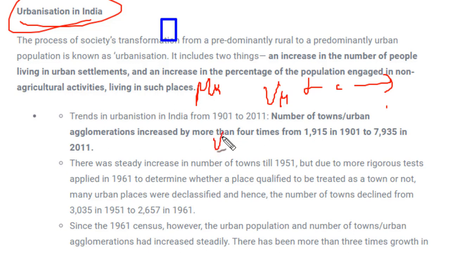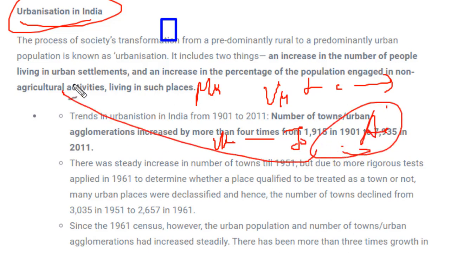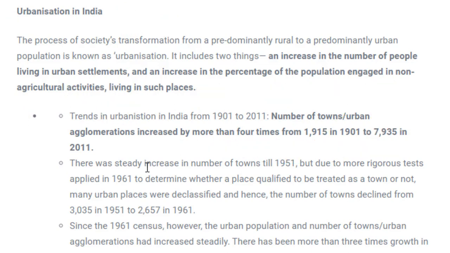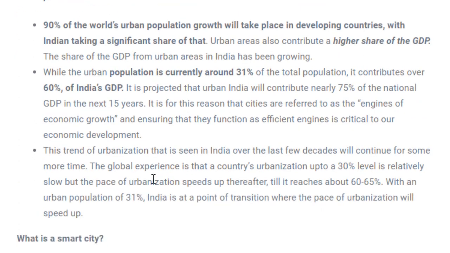As you know, people residing in villages or in any rural area don't have much job opportunity. They just depend upon agriculture or they sit idle. So if they have to earn some money, they have to go to cities. That's why urbanization is happening in India. And because of this urbanization, the concept of smart cities has been developed.